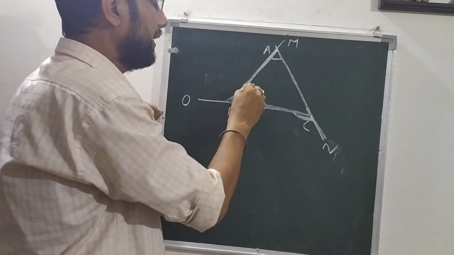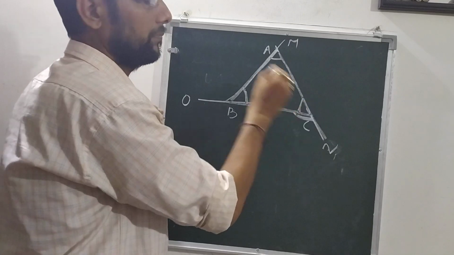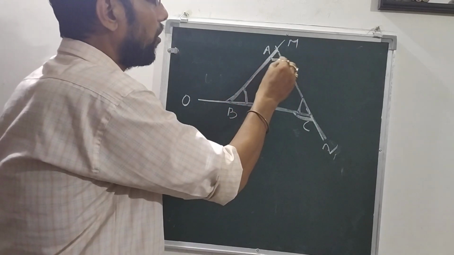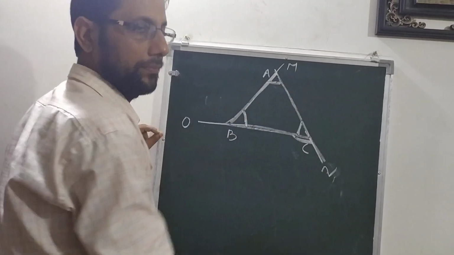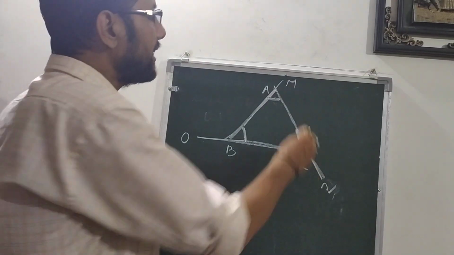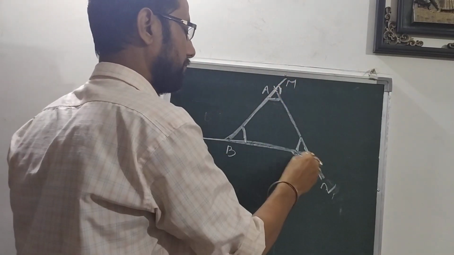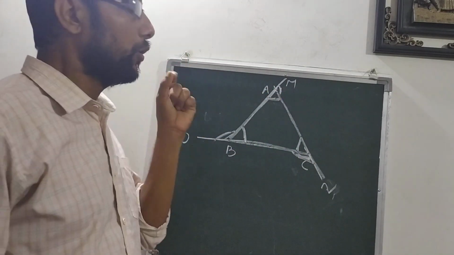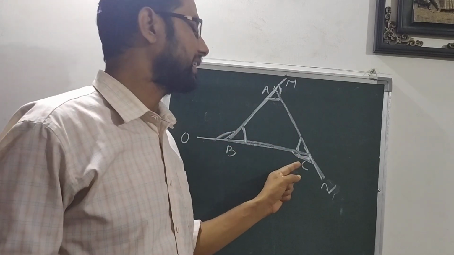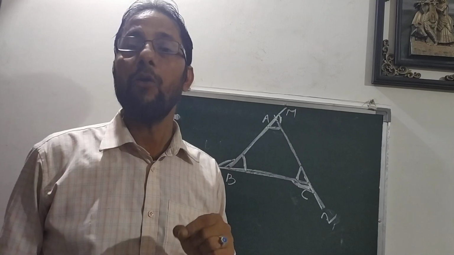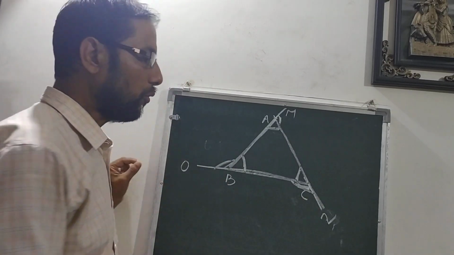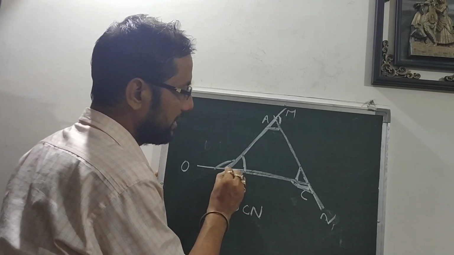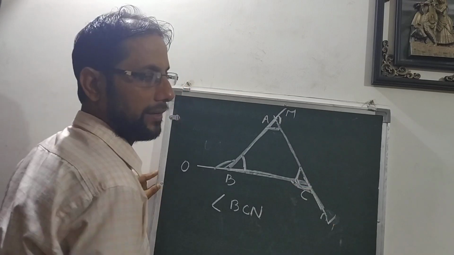These all are interior angles. What I say? This is a triangle, and these all are interior angles. So now, these all are exterior angles. So now, how can you name this exterior angle? I will name it angle BCN. See, BCN. This is the exterior angle.